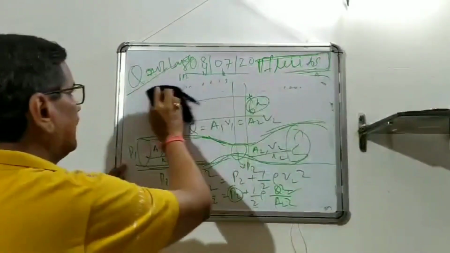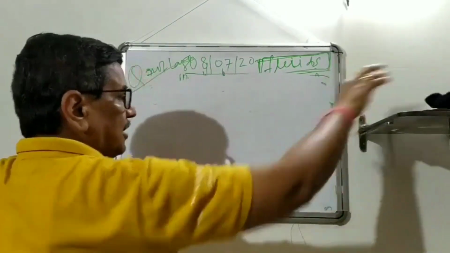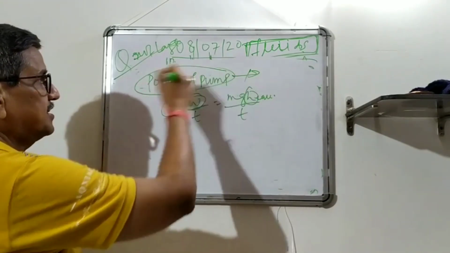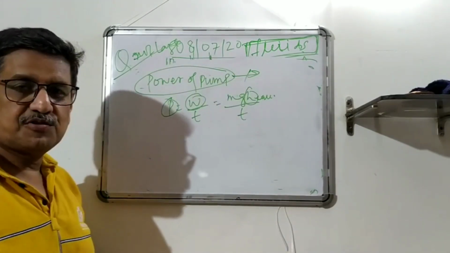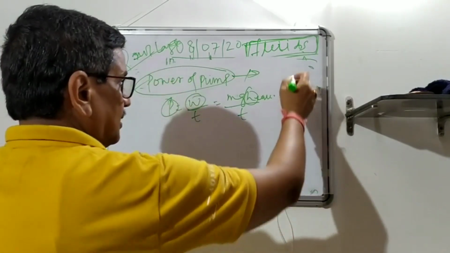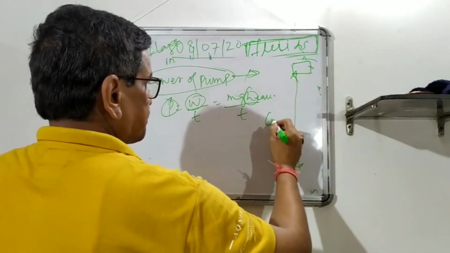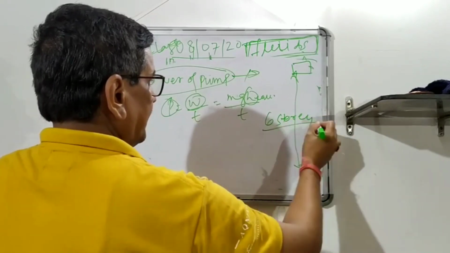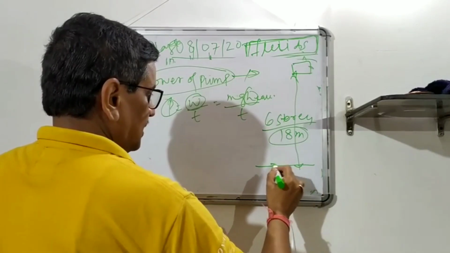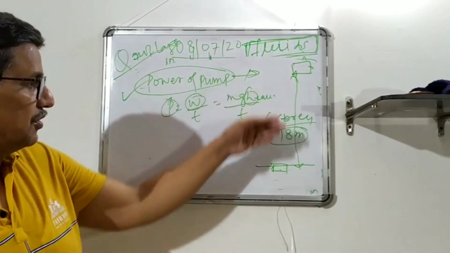So this is very versatile. Now for ending, I'm dealing with a very important and interesting topic. We all have pumps installed in our household connections. How will you calculate the power of the pump? Suppose you have a tank at a terrace, your building is six storeys high, say 18 meters, generally 3 meters per storey, and you are pumping water from a borewell or something else. So you have to install a pump. How will you calculate the capacity?